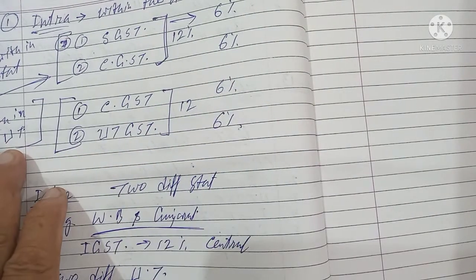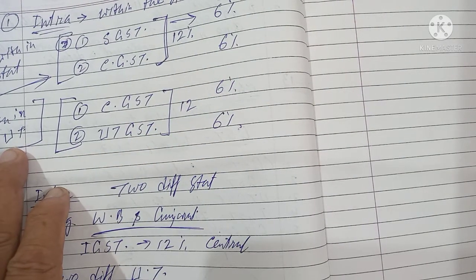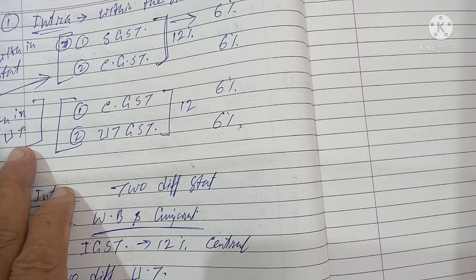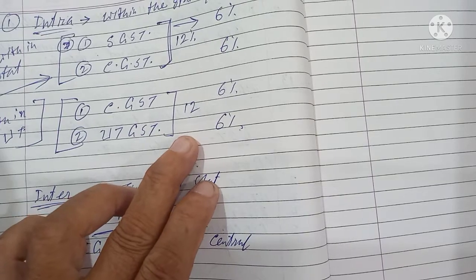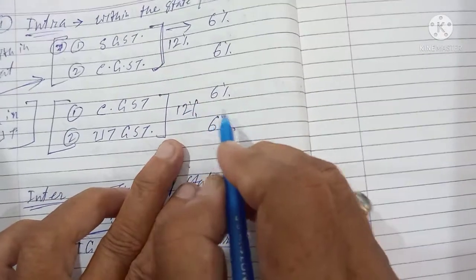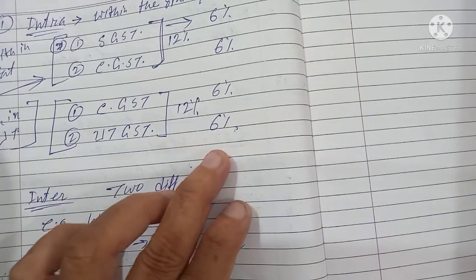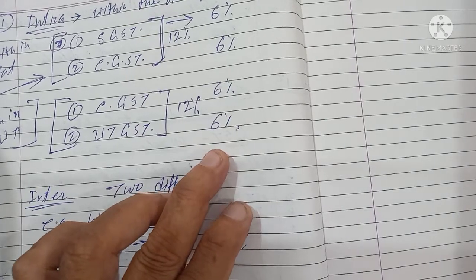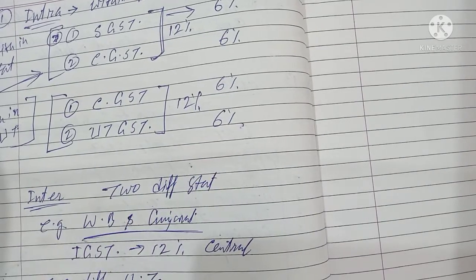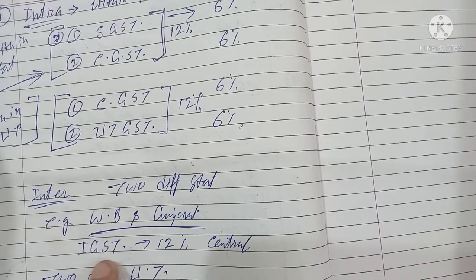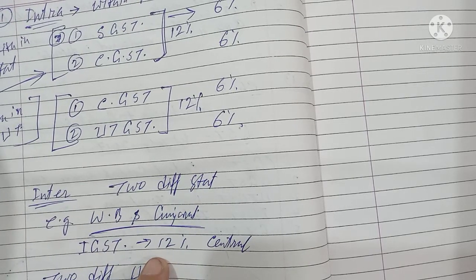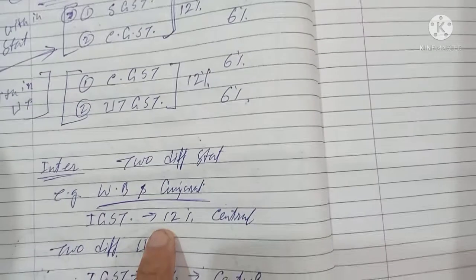If transaction takes place within the union territory, मतलब union territory का अंदर buyers and sellers both are there, then also same thing. Whatever the percentage of tax is there, 50% will be taken by central and 50% by that union territory. But if transaction takes place between the two states, then the tax will not be taken by the state or by the union territory, but only the central will take.